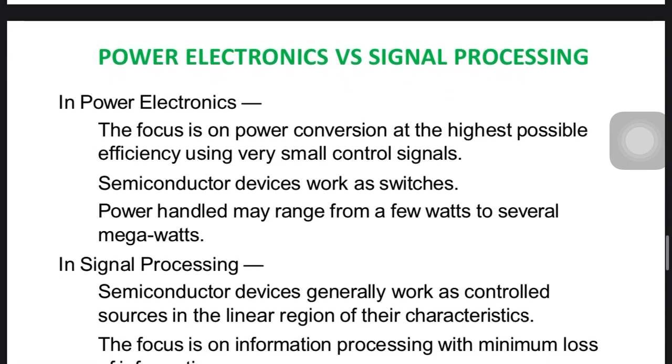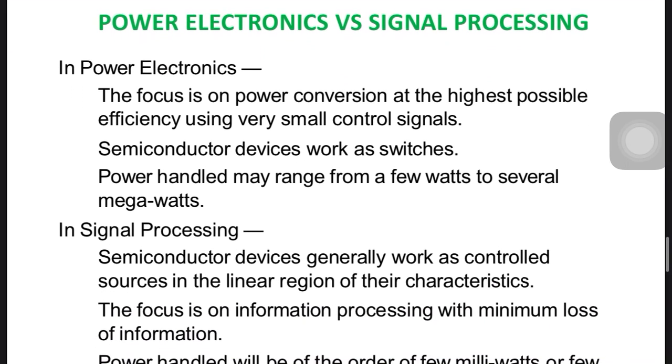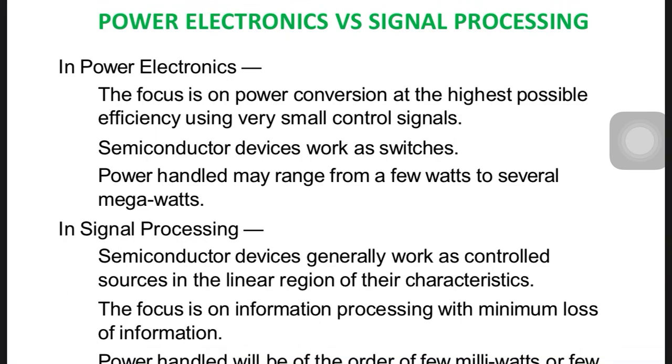Now, power electronics versus signal processing. In power electronics, the focus is on power conversion at high efficiency using a very small control signal. The semiconductor device works as a switch. The semiconductor is chosen as per our requirement. If our converter is more highly rated, then we have to put in a semiconductor with a higher rating.